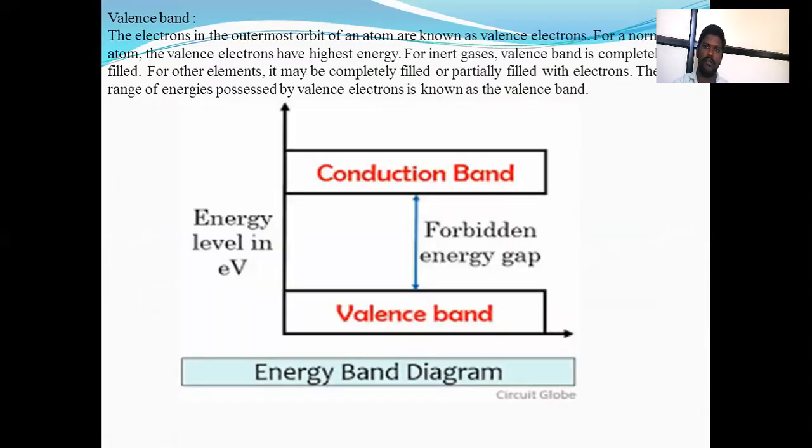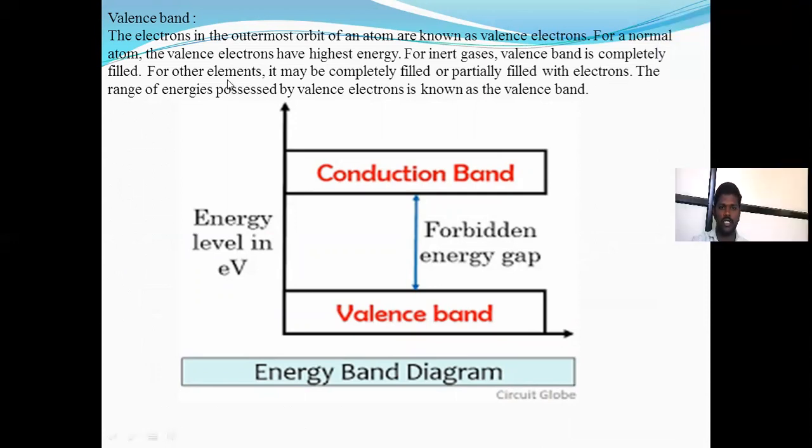मग आता व्हॉट इज मीन बाय व्हॅलन्स बँड? First, the electrons in the outermost orbit of an atom are known as valence electrons. For a normal atom, the valence electrons have the highest energy. For inert gases, the outermost orbit is completely filled, so the valence band is completely filled. For other elements, it may be completely filled or partially filled with electrons. The range of energy possessed by the valence electrons is known as the valence band.